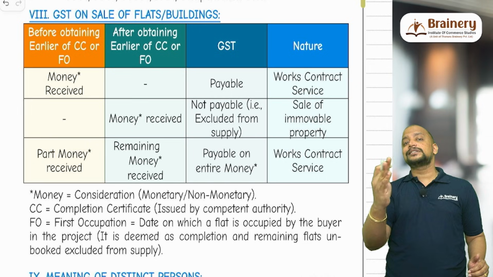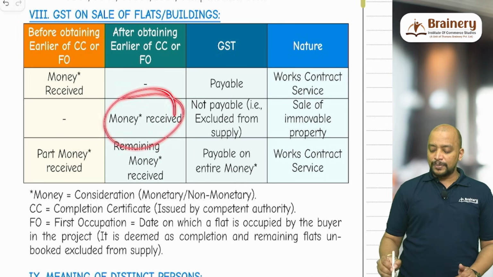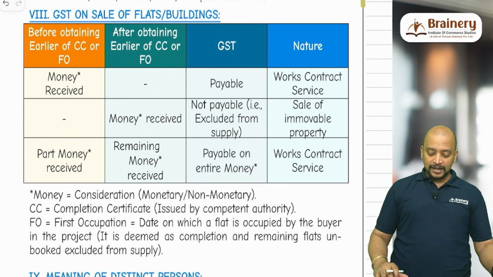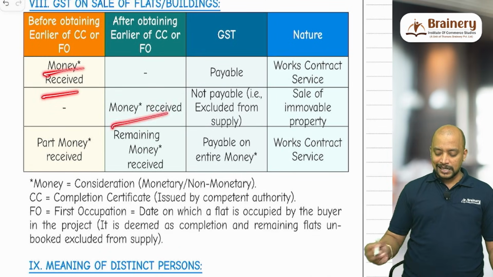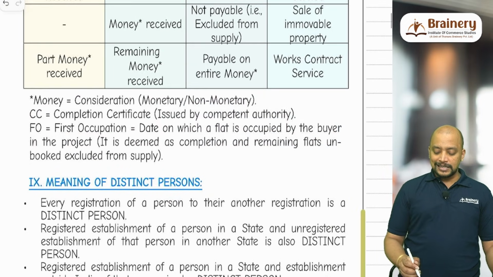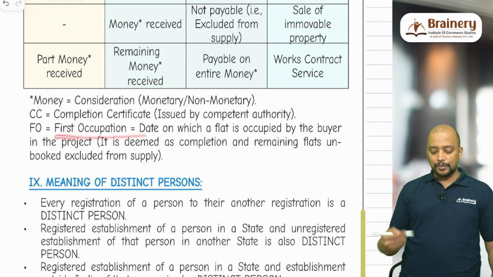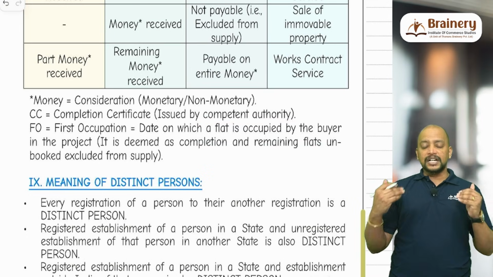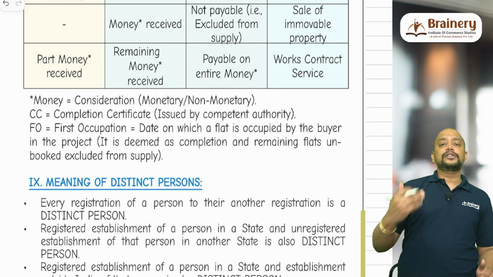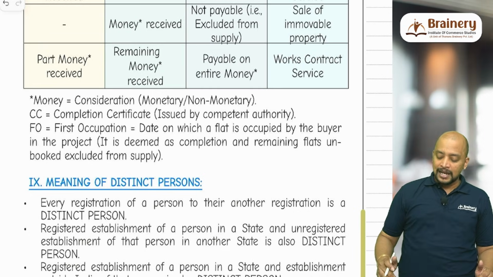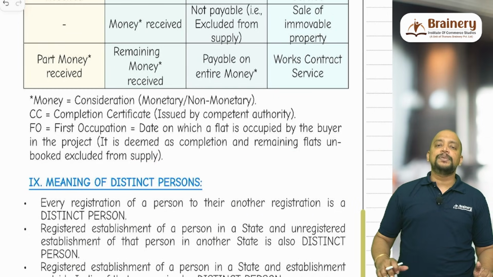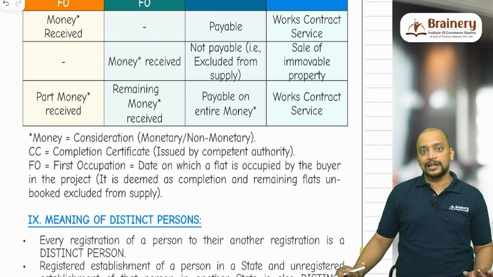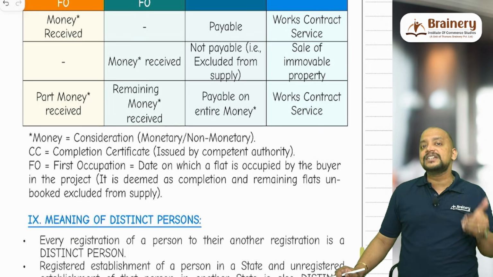If the entire consideration is received after obtaining completion certificate, then it will be excluded from supply, GST not payable, and it will be treated as sale of immovable property. Here, consideration means money received, either monetary or non-monetary, CC is completion certificate, and FO is first occupation. Usually the completion certificate will be issued by the competent authority like the local authority. First occupation is the date on which it is first occupied by a buyer in the project. So the date on which it is occupied by one buyer, it is deemed that all other remaining unbooked flats also will be covered under occupation. So it is excluded from supply because it will come under after completion certificate. That's why first occupation or completion certificate, whichever is earlier, should be taken.